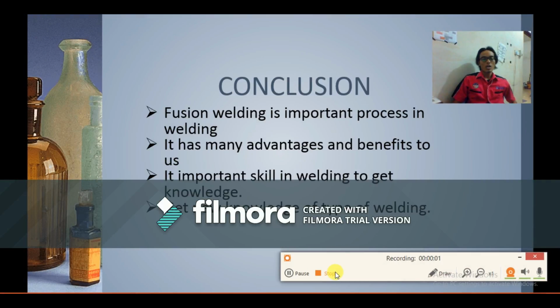So we go to the conclusion, our last part. We know that fusion welding is an important process in welding. It also has many advantages and disadvantages and benefits to us. The third one is this welding skill is very important for us to know and to use in industry when we graduate and get into industry. And from this project we also gain knowledge of the types of welding.